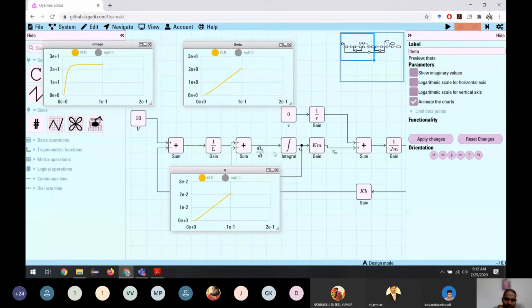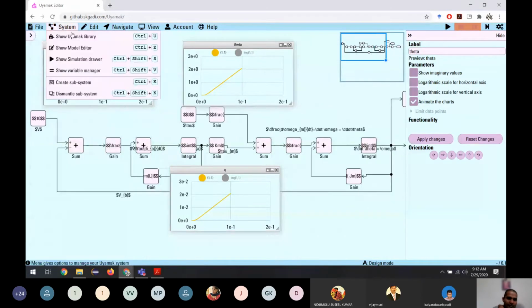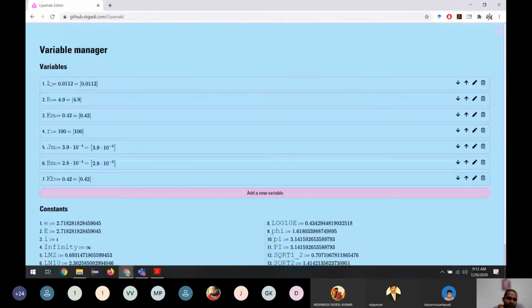And how did we use these values? Km, Kb, all these values are available in the variable manager. We have defined here the inductance value, resistance value, Km factor, and the gear ratio, which we are taking as 100. This is the inertia of the motor and the gear systems. This is the viscous friction we are discussing, and the back EMF factor, Kb.